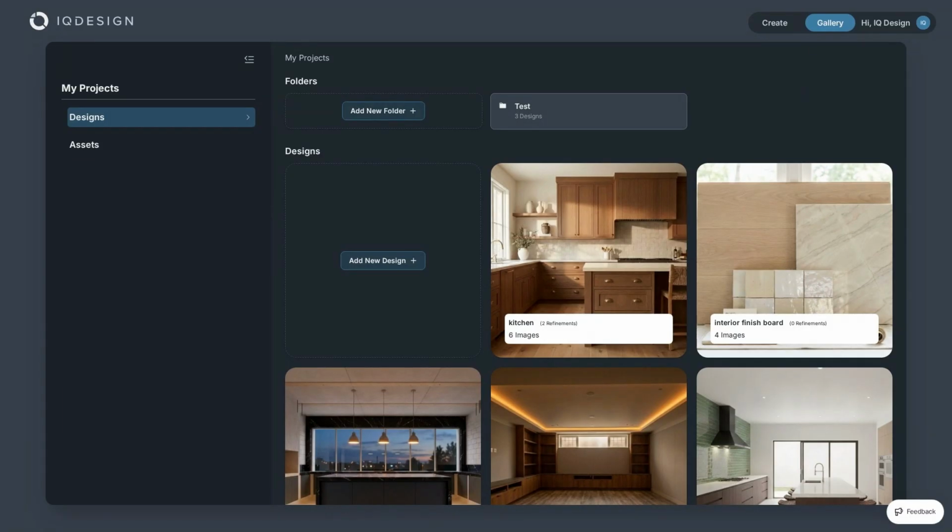This is IQ Design, working the way kitchen and bath designers work. Bring your next project.